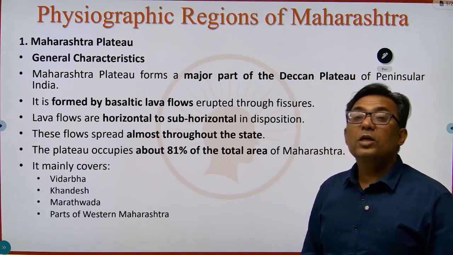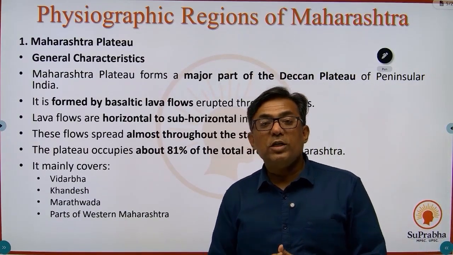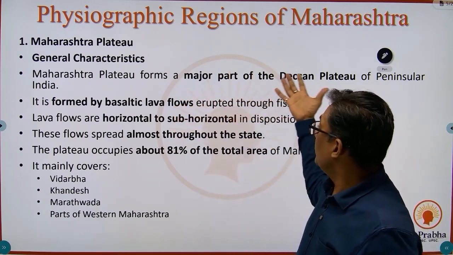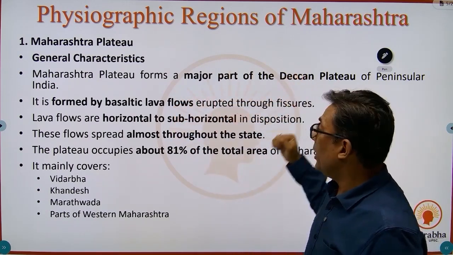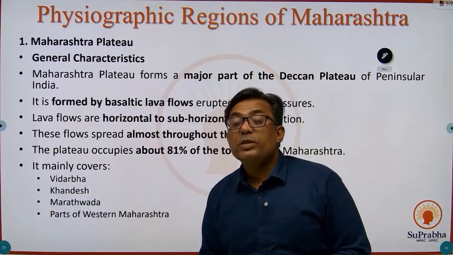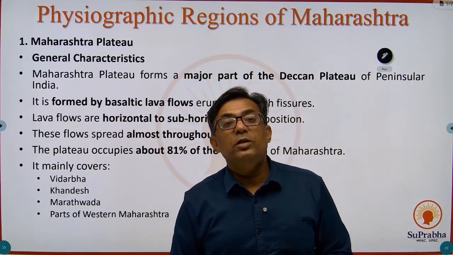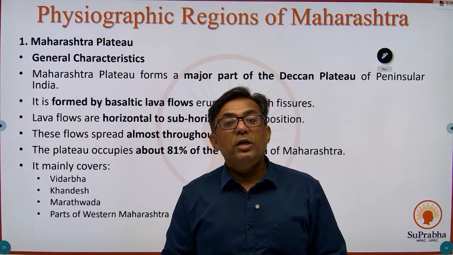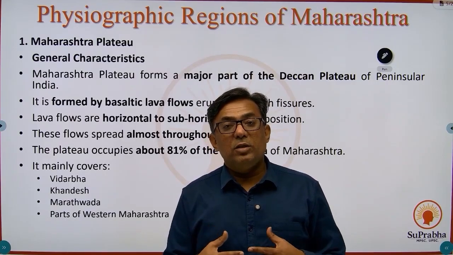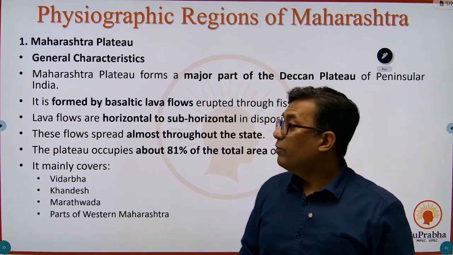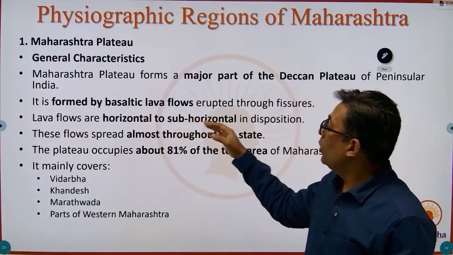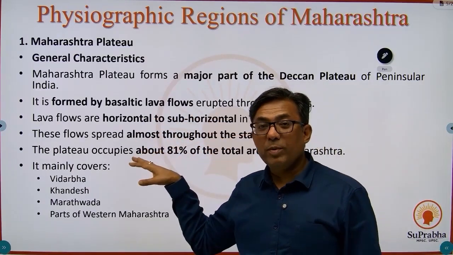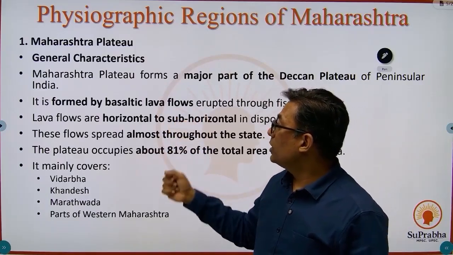So first, the Maharashtra Plateau. What are the general characters of the Maharashtra Plateau? It forms a major part of the Deccan Plateau. It is made up of basaltic lava flow. The whole of the Deccan Plateau, the Maharashtra Plateau, is made up of Deccan basalt, the lava flow which we had during the Cretaceous period, and whatever black soil we have in Maharashtra has its origin from this lava flow.